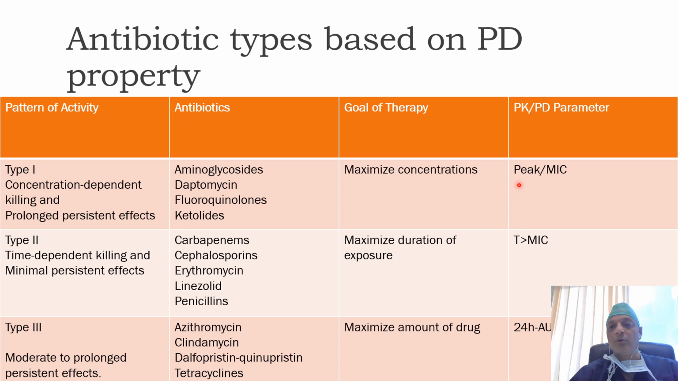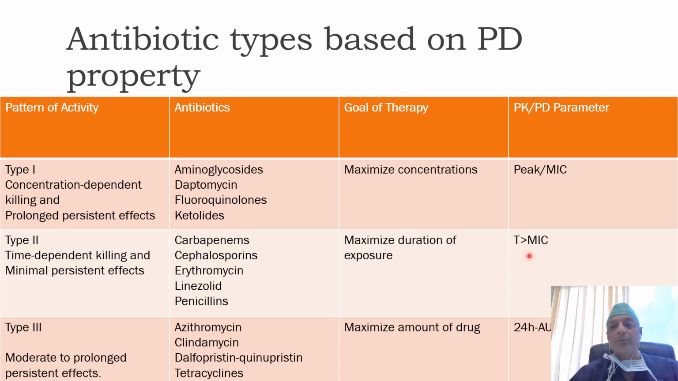As discussed, based on PK/PD parameters, there are three groups of antibiotics. One is based on the peak/MIC ratio, where the goal of therapy is to maximize the concentration of antibiotic above the MIC value. This group of antibiotics is called concentration-dependent killing, and these concentration-dependent antibiotics have a prolonged post-antibiotic effect. The antibiotics which come under this category are aminoglycosides, daptomycin and fluoroquinolones.